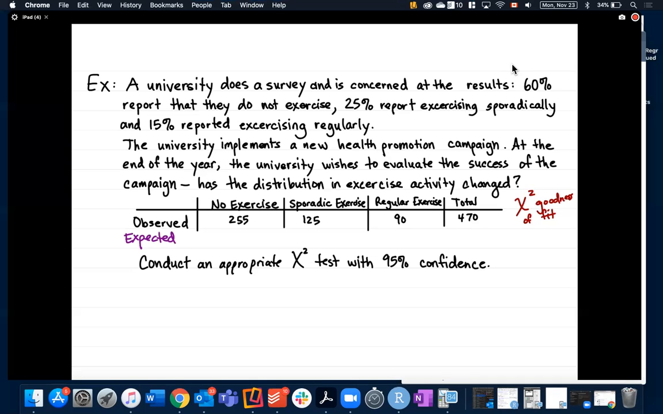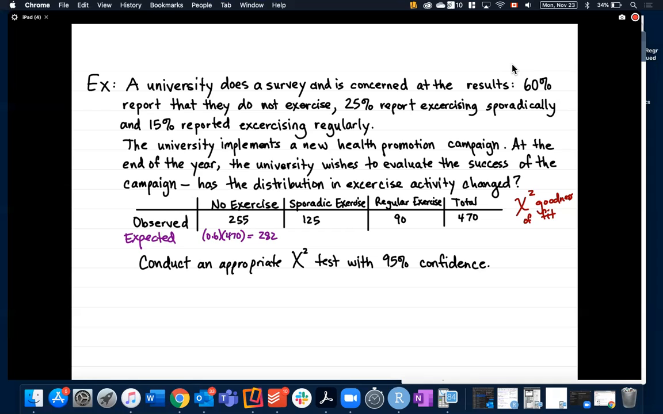So it says that 60% report not exercising regularly. So if I do 0.6 times the total, which is 470, let me work that out on my calculator. 0.6 times 470 gives me 282. So if the proportions were the same as they were in the previous year, in this group of 470, I would have expected 282 of them to say that they didn't exercise at all.